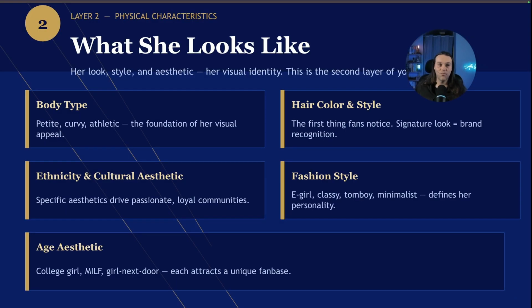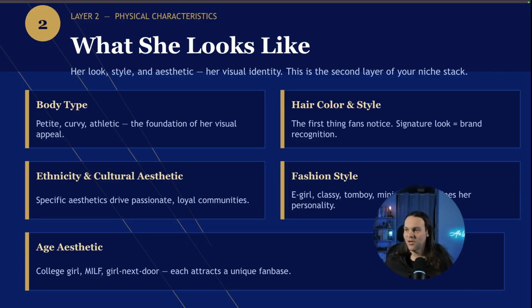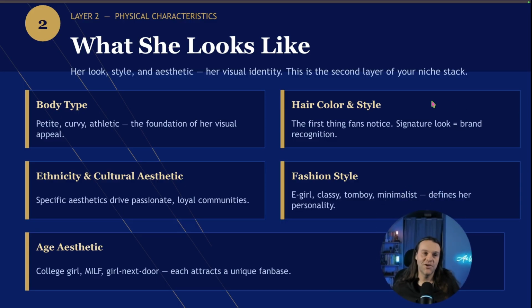All right, guys, next up, what she looks like. This part, when I show you guys the examples, I think you guys will be blown away because I know this niche better than everyone else. Not this niche, I know this market rather better than everyone else. Let me move myself so you guys can see my notes.